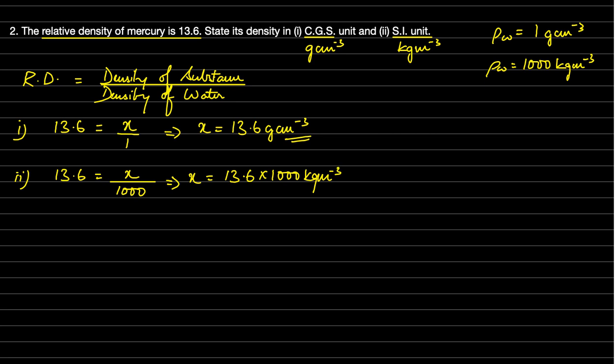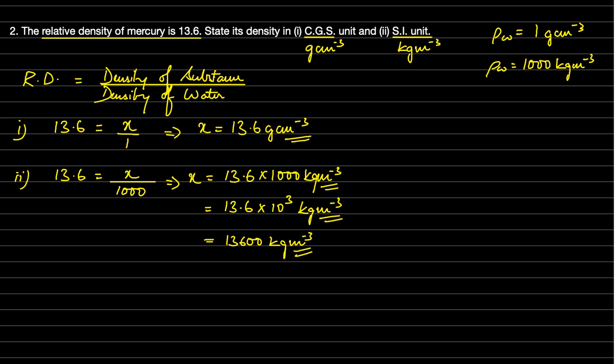So we can write this as 13.6 into 1000 is 10 to the power of plus 3 kg per meter cube. So we can definitely leave it here, or we can write it as 13,600 kg per meter cube. So we can leave it in any of these three, all are correct.